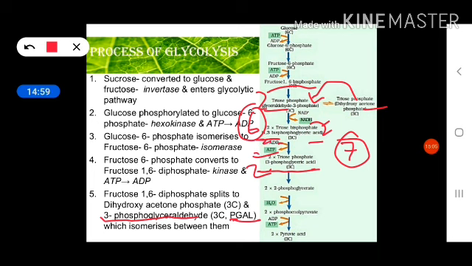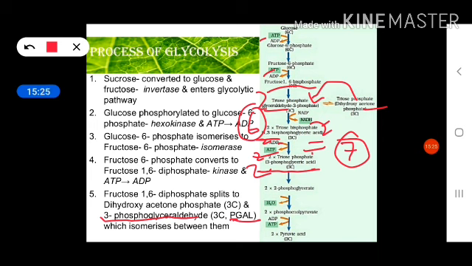Okay, up to glycolysis we will get these things. In the end, you can see in the last point, pyruvic acid is formed through the pyruvate kinase enzyme. Now what is the fate of pyruvic acid? Fate means what is the next step when pyruvic acid is formed, what is its future. It depends upon the cellular need of the cell.